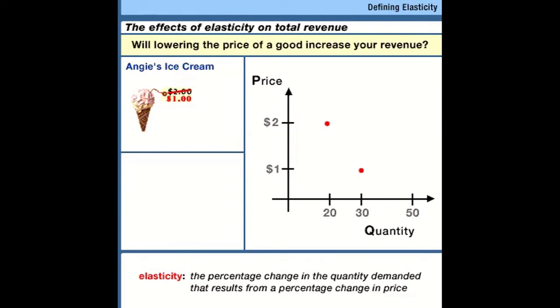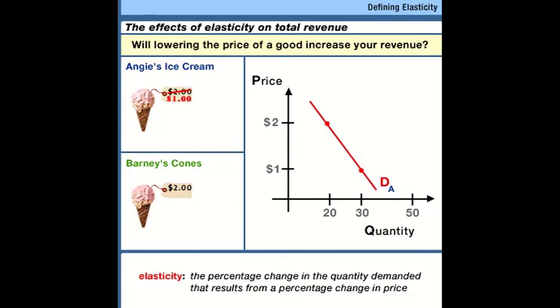Her customers want to buy a few extra cones when the price falls, but the demand curve is relatively steep. We'll label this D sub A for the demand on the part of Angie's customers. Across town, Barney has an ice cream store. Barney starts, like Angie did, with a price of $2 a piece for his ice cream cones. He's also selling 20 cones per day. Now, when Barney puts his cones on sale at $1 a piece, his customers get very excited and come in and buy 50 cones a day.